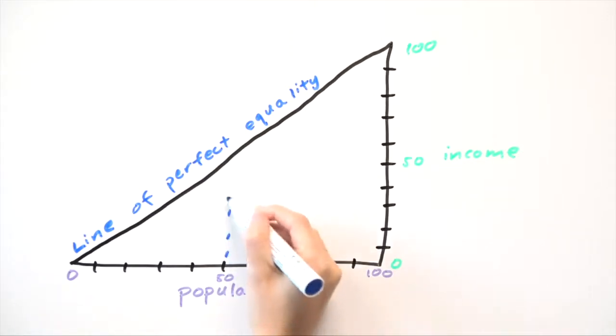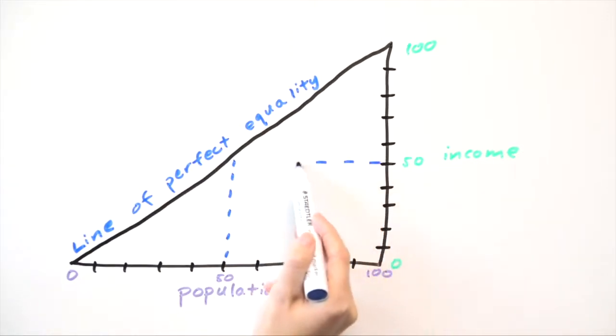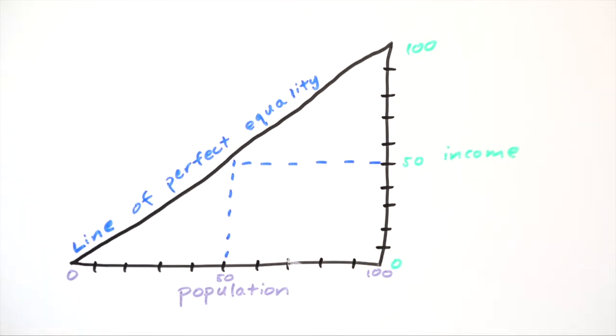Now that we better understand the graph, let's look at what a particular point on the graph means. If we look at this 50% mark in the population and trace it up to this line, then come over here, we can see that that's the 50% mark in the income as well. That means half of the population controls half of the income.